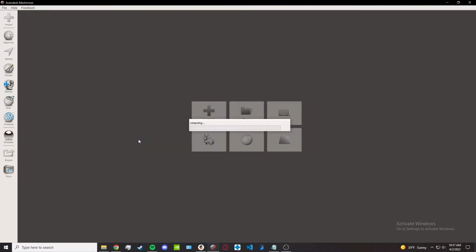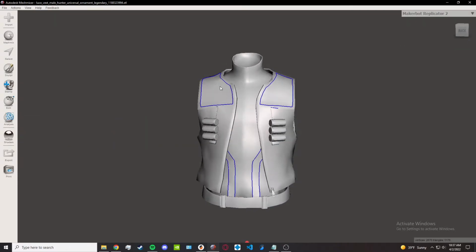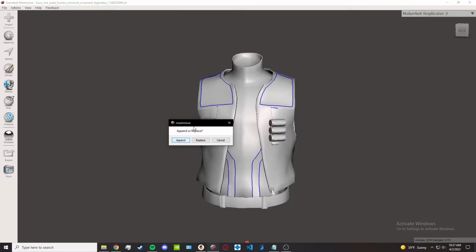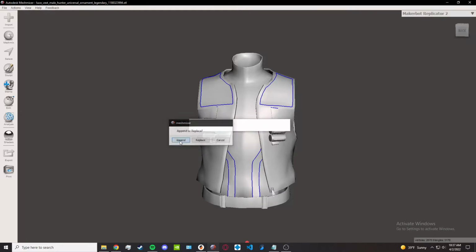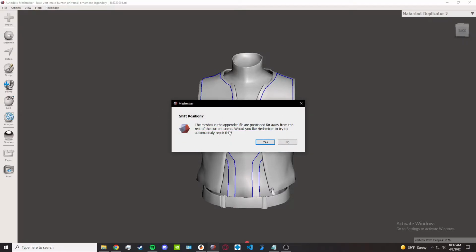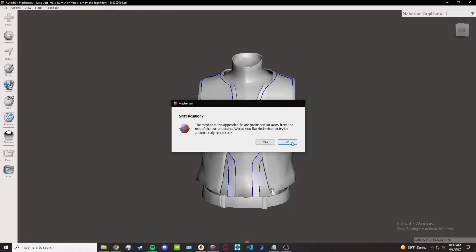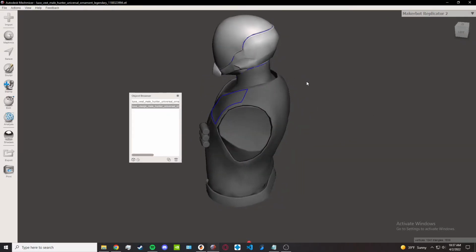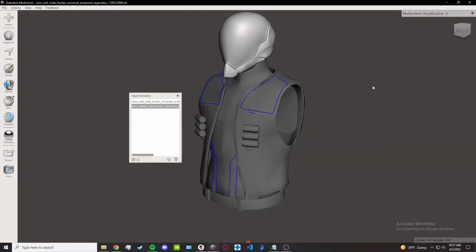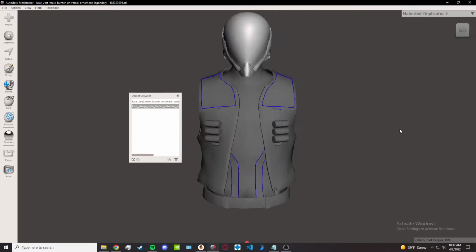We're going to start with the vest here, and it should pop in no problem. Then we'll do the helmet. Now it's going to ask append, replace, or cancel. Go ahead and hit append. Then it's going to ask if you'd like to move it closer to the model. Hit no. This way, it's going to place it exactly where it needs to be, right on top of that neck area of the chest.